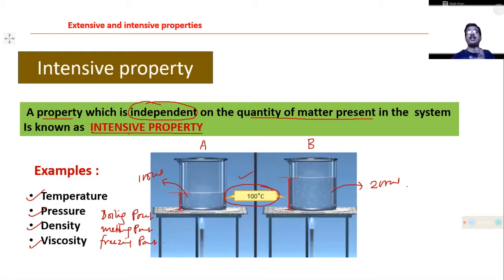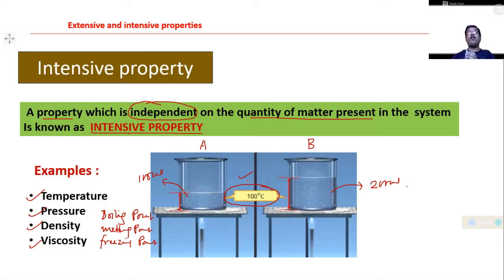So boiling point is such a property that does not depend on the amount of substance present. Either you take 1 liter of water, or 2 liters, 5 liters, 10 liters, whatever the amount of water present, the boiling point will always be 100 degrees Celsius. This is important. It never changes if you take pure water at normal 1 atmospheric pressure.